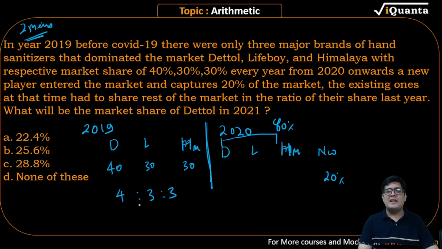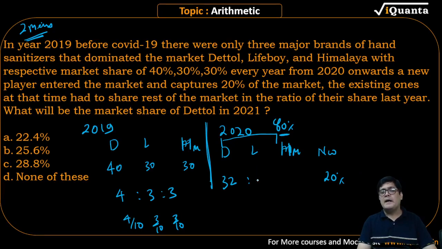So what will Dettol get? Dettol will get 4 out of 10. Multiply 4 out of 10 with this. Dettol is getting 4 by 10. Lifebuoy is getting 3 out of 10. Himalaya is getting 3 out of 10. So this will get 32. The other one, please observe. The other one will get here 3. That is 24, and this one will become 24. This is the new share.